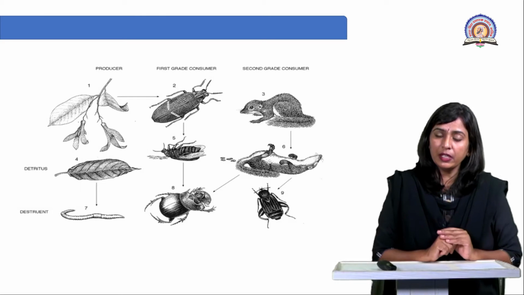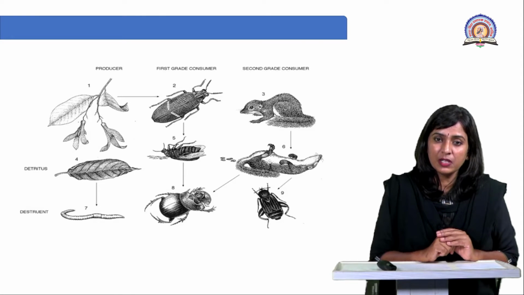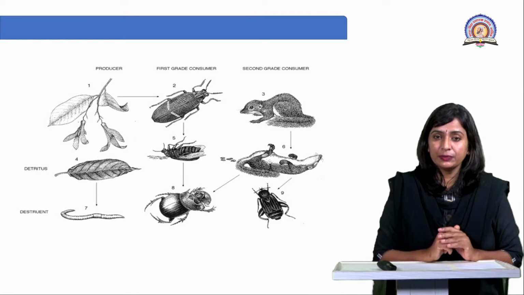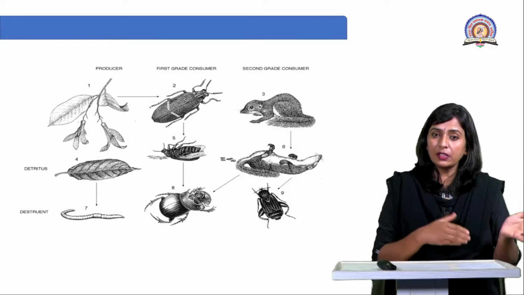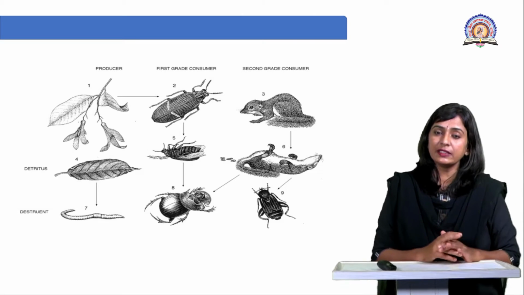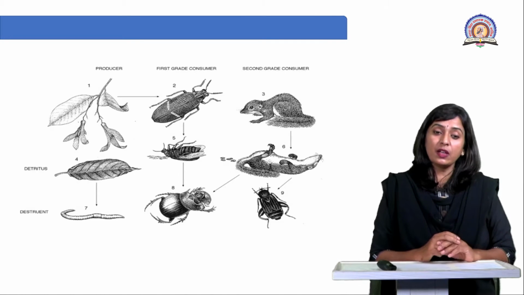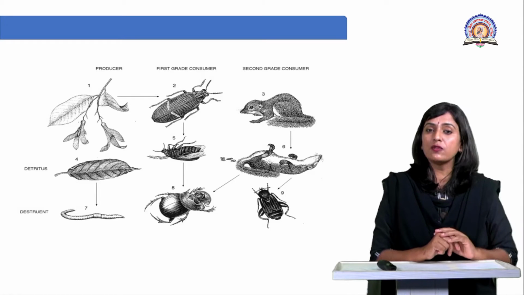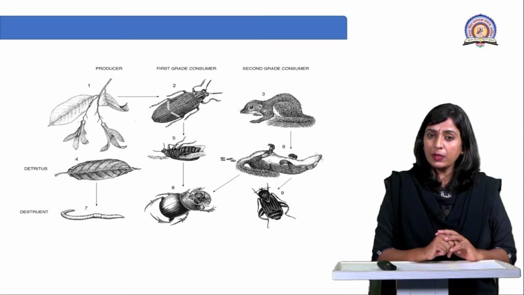Now, what happens if those plant bodies become dead? See here, I have shown the fallen leaf, right? What happens if the leaves fall, or the tree dies? Yes, because when the tree itself dies or the leaves fall down from the tree, what happens?